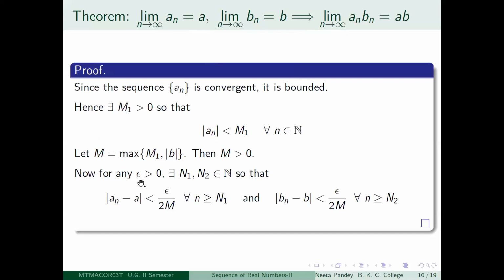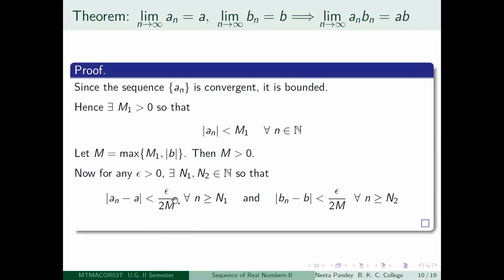Now suppose I take any epsilon greater than 0. Then again, the limit as n tends to infinity of a_n is a and the limit as n tends to infinity of b_n is b, which means that there will be a positive integer n1 so that for all n greater than or equal to n1, modulus of a_n minus a is less than epsilon divided by 2m. I have done some back calculation, so I know what I should put here. That is the only reason. Okay.